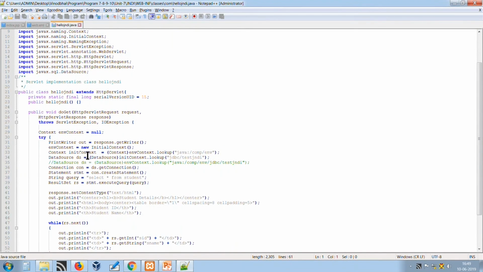In this class we are implementing JNDI. Here, environment context is a Context instance, and it is initialized with the initial context. Using this initial context, we use the lookup method to look for the global JNDI name, java:comp/env.